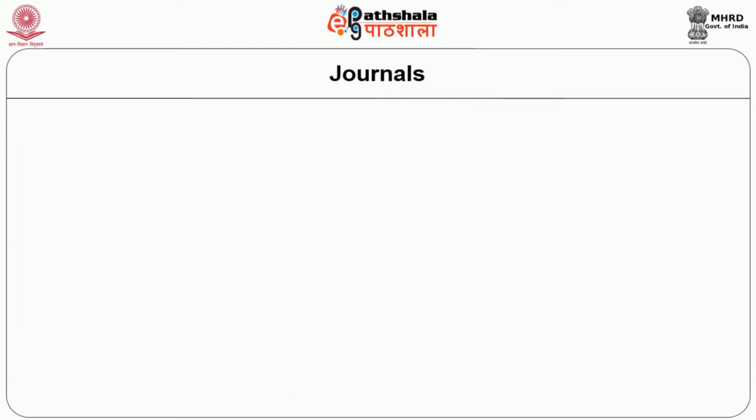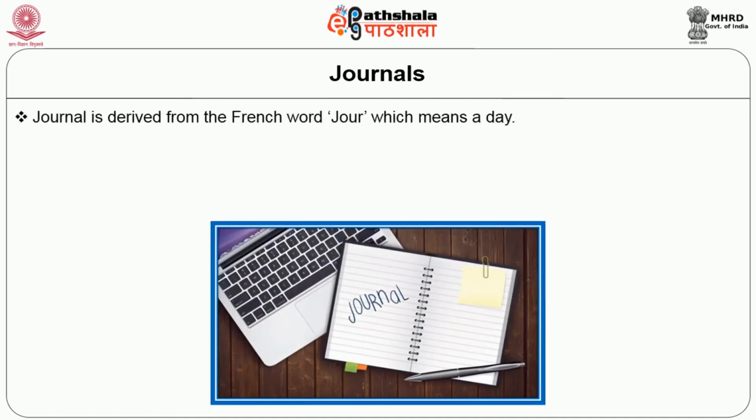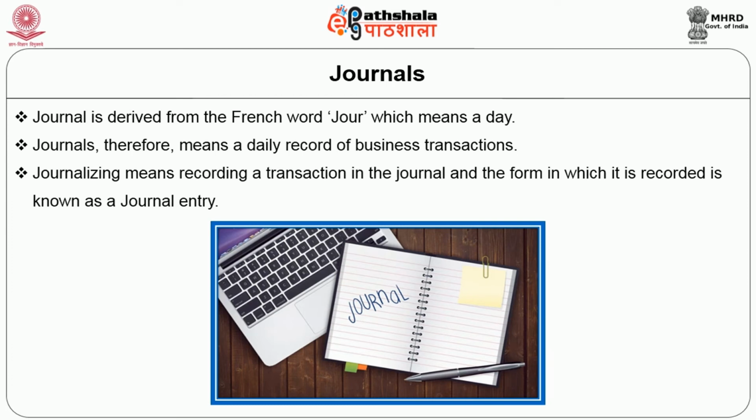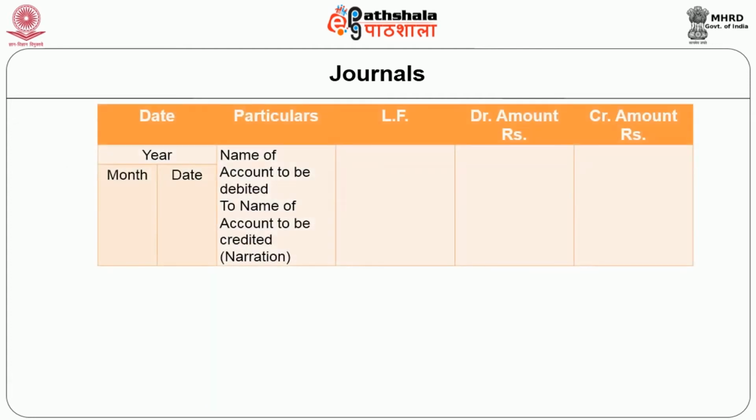The business transactions are recorded initially either in journal or subsidiary books. Journal is derived from a French word jour, which means a day. Journals therefore means a daily record of business transactions. Journalizing means recording a transaction in the journal, and the form in which it is recorded is known as journal entry. The format shows the particulars to be entered in the journal.